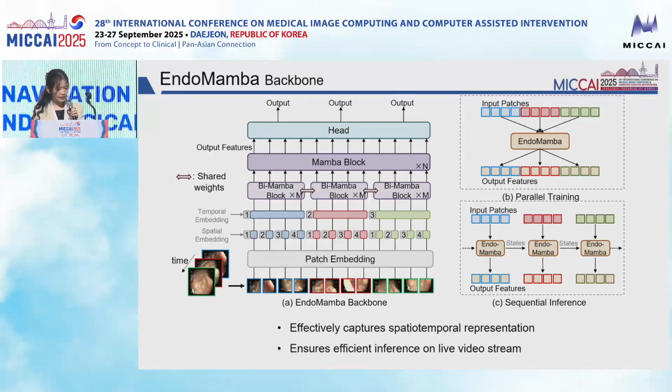Finally, the processed tokens are fed into an MLP head to produce the prediction. An important strength of EndoMamba is that it works efficiently in both training and inference.